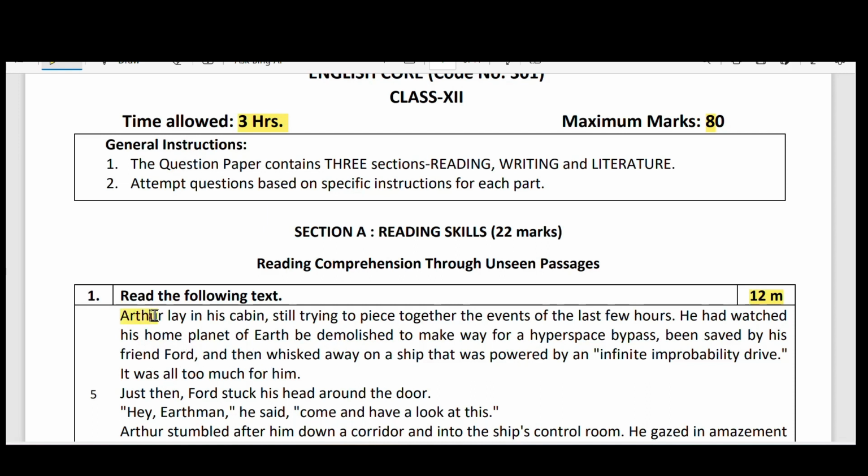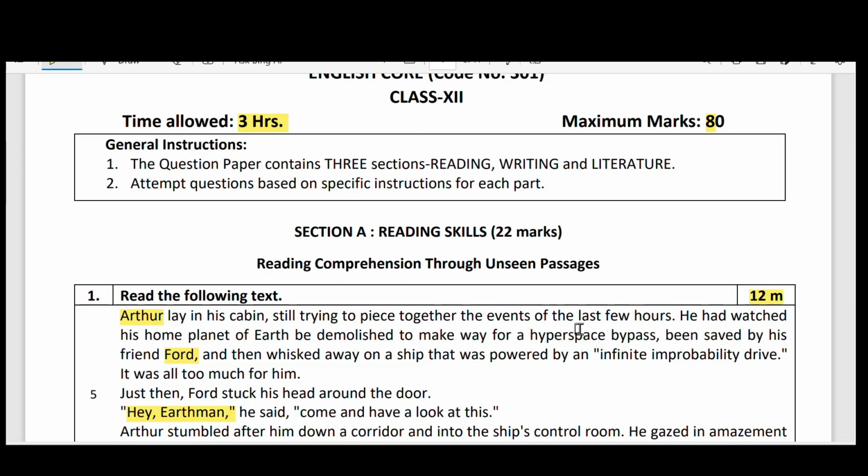Arthur belongs to our human character, because Ford called him "Hey, Earthman," which means he belongs to human beings, and Ford belongs to some superpower, something like Marvel movies. These superpowers have demolished, meaning damaged or almost destroyed, the Earth to make a hyperspace bypass.